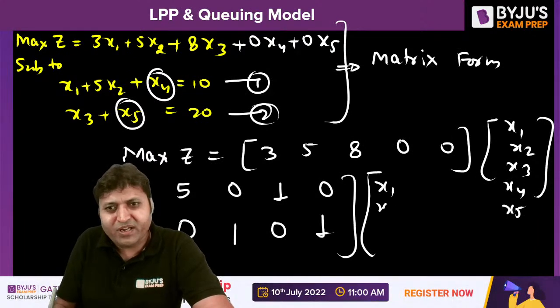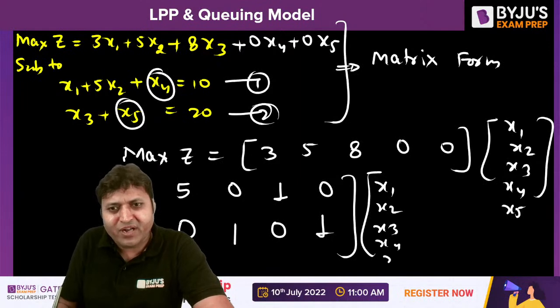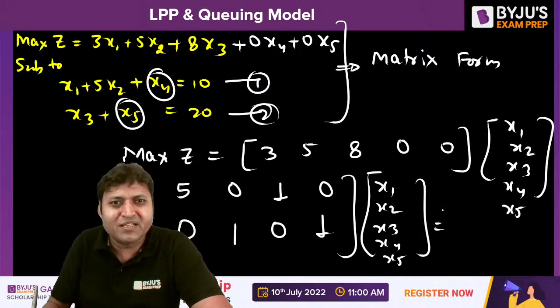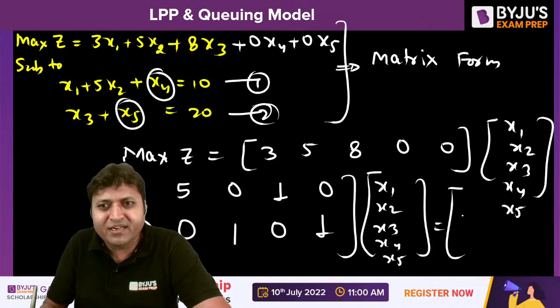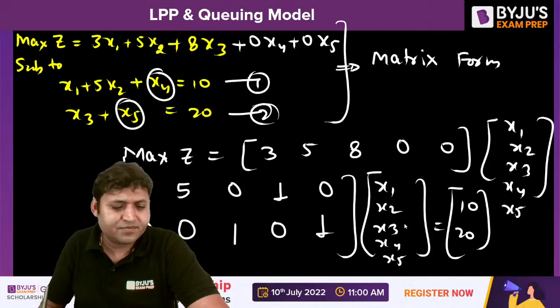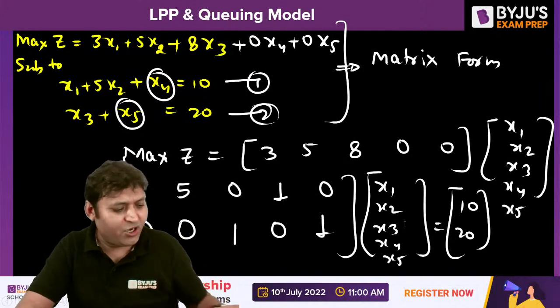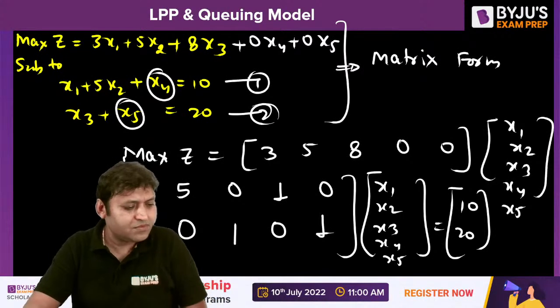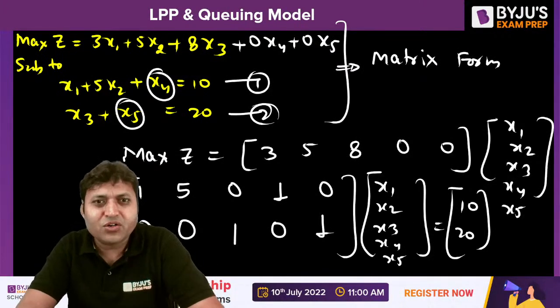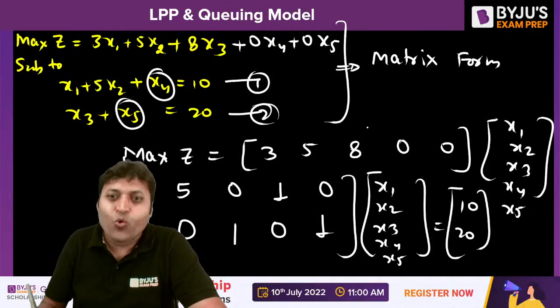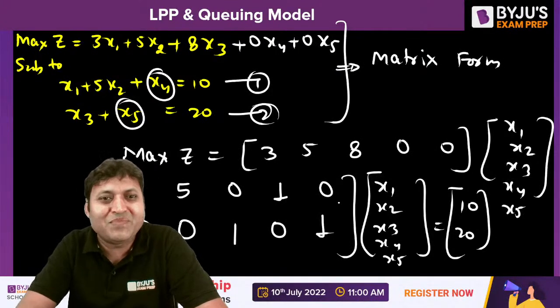Then x1 to x5, there are 5 variables, is equal to 10 and 20. So this is how you can convert it into matrix form.